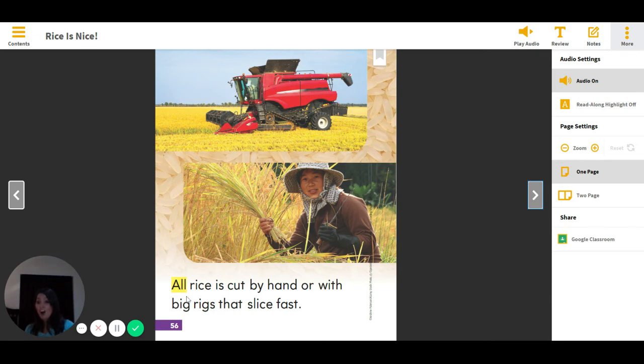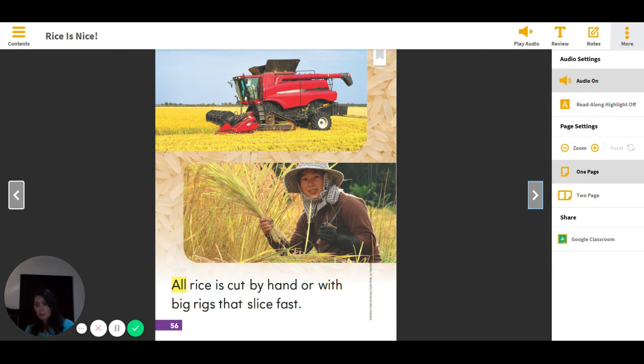Here's our sight word, all. All rice is cut by hand or with big rigs that slice fast. How is rice cut? You're right, it's cut by hand or with big rigs that slice fast.